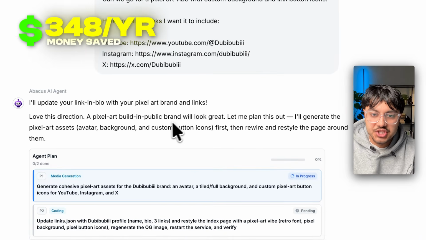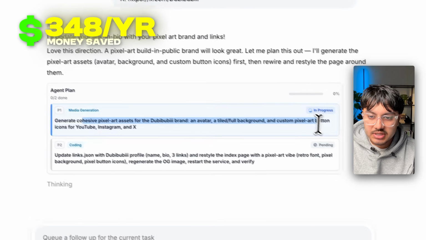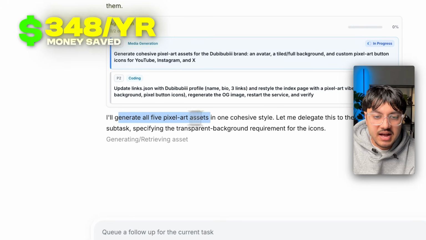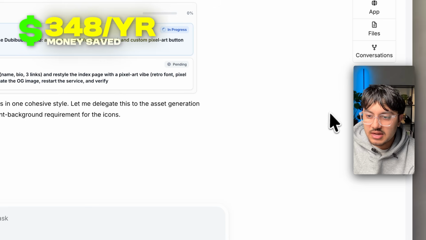So it looks to be generating the pixel art assets, which is cool. Avatar, background, and custom button icons. Media generation, comprehensive, cohesive pixel art assets for the Doobie Boobie brand. That's cool. It's set it as a task. It's come up with 5 pixel art assets to generate, which is cool. Let's have a look at how that turns out.